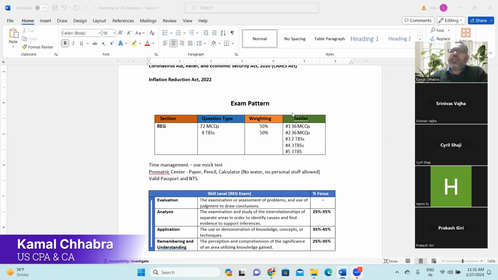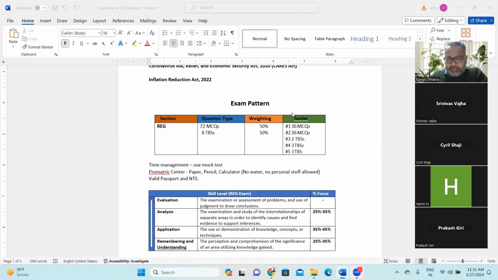So your target should be by 2 hours 10 minutes maximum. Your three testlets should be finished and you'll be ready for the 15-minute allowed break, right? And that 15-minute allowed break, I would recommend each one of you should take, because 4 hours of continuous attention is very difficult.